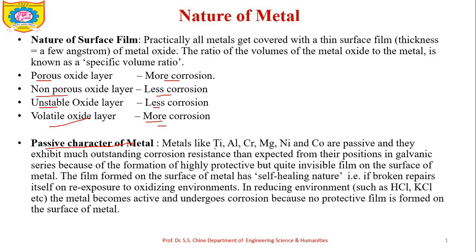For example, metals like titanium, aluminium, chromium, magnesium, nickel, and cobalt are passive, and they exhibit outstanding corrosion resistance, better than expected from their positions, because of this active-passive transition.